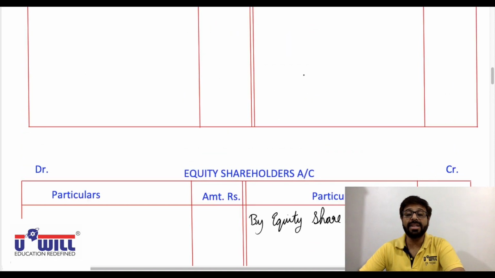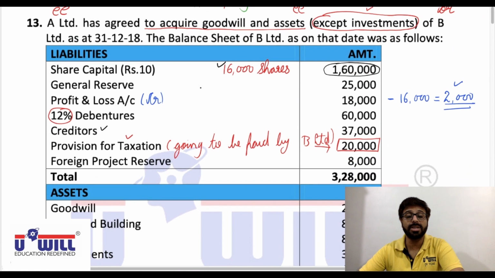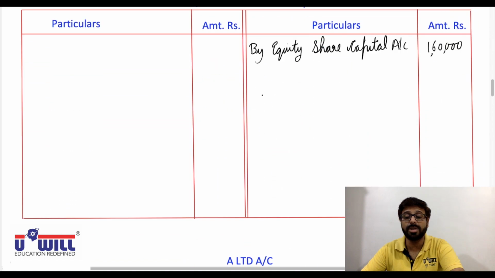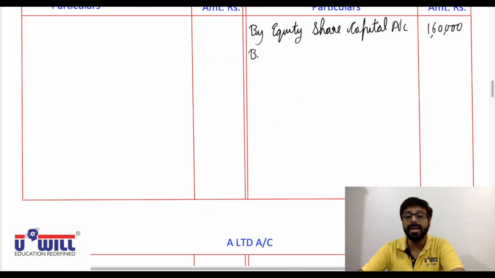Then preference share capital to preference shareholders, we don't have preference shares. Then reserves account debit to equity shareholders. Reserves, we have general reserve, profit and loss account, and foreign project reserve. So general reserve 25,000 to equity shareholders means equity shareholders on credit side by general reserve 25,000.